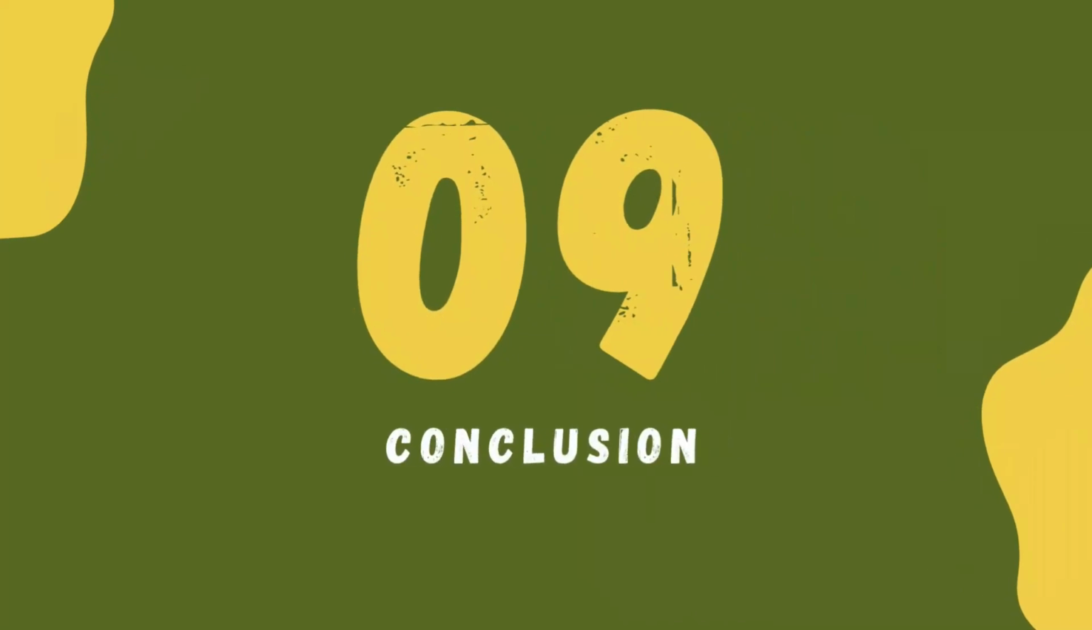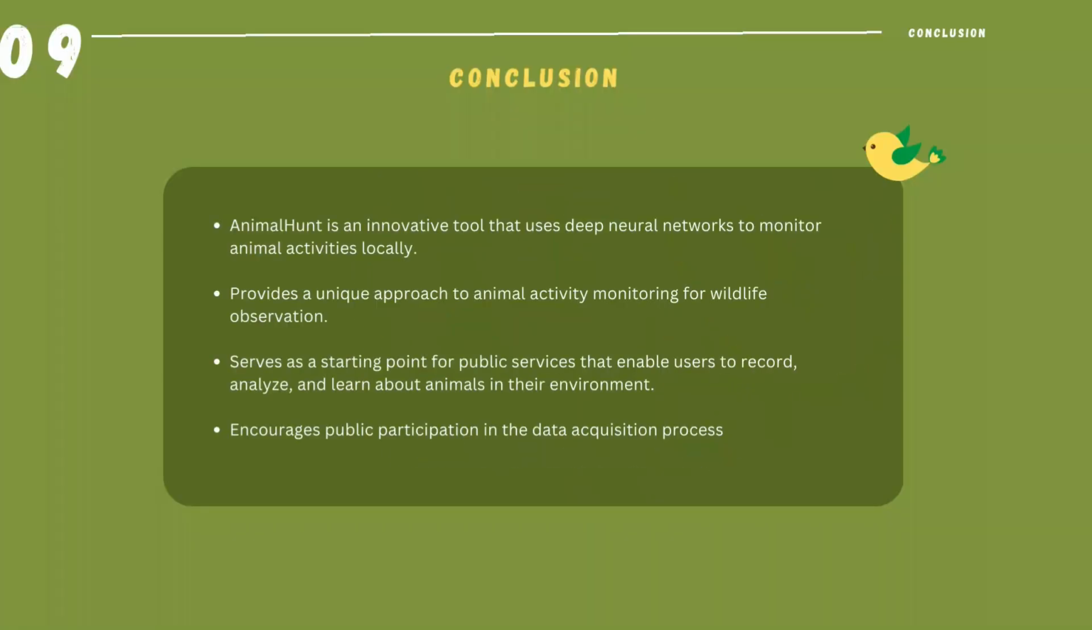So now it comes to the conclusion of Heng. Heng is an innovative tool that uses a deep neural network to monitor animal activity locally. It provides a unique approach to animal activity monitoring for wildlife observation, as you pretty much just use a phone and its microphone to discover an animal through the sound it makes. As a result, this serves as a starting point for users to record animals and learn about animals in their environment. And lastly, it encourages public participation in the data acquisition process.